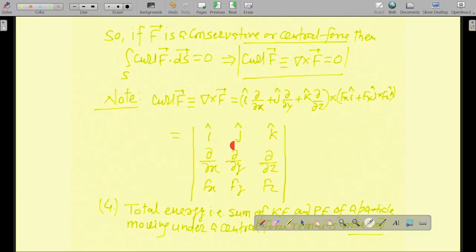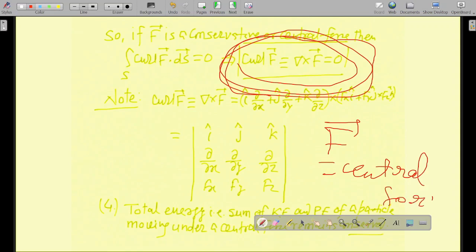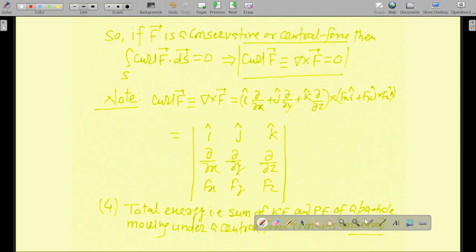So by solving this determinant you can find out the value of curl of any force. If the curl of any force comes out to be 0, definitely that force will be a central force, because the curl has come out to be 0. As the curl has come out to be 0, that force is a central force. You must remember this thing.